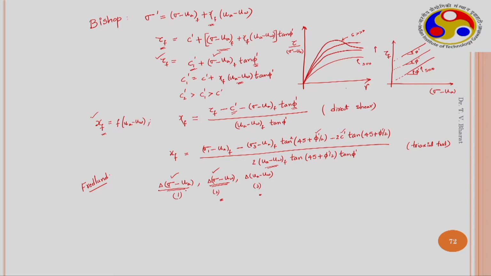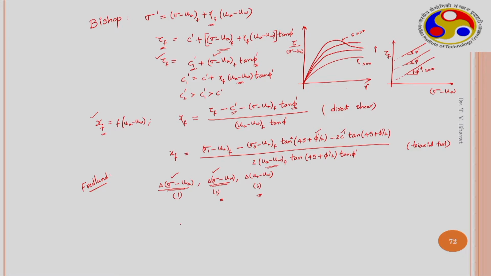That means any two of these stress state parameters qualify for independently defining the stress state of the soil. Therefore, he validates Bishop's approach and confirms that sigma minus UA and UA minus UW, these two stress state variables, can be independently used for defining the soil state in unsaturation.